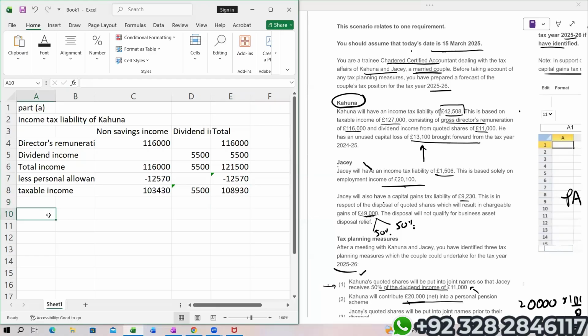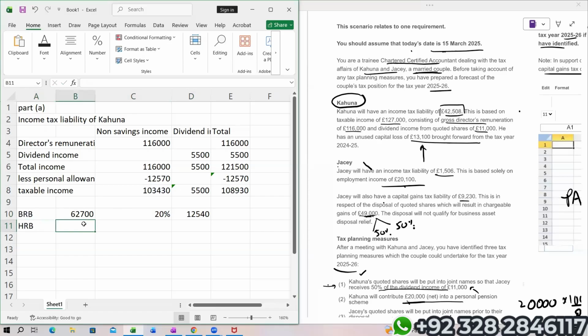Now, students, we know that due to gross PPC, the basic rate band limit will increase. Basic rate band is normally 37,700, but now it will increase by gross PPC. This is the basic rate band. Obviously, first we have to apply income tax rates on non-saving income. So the applicable rate is 20%. Now the higher rate band.